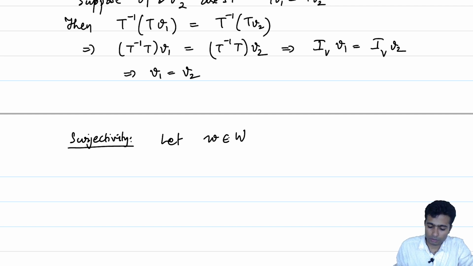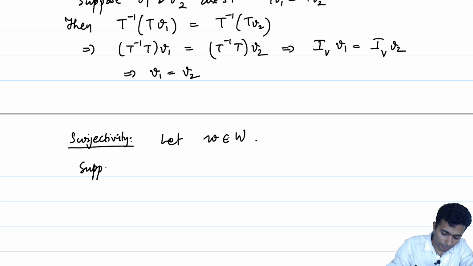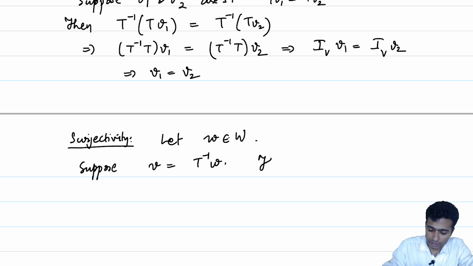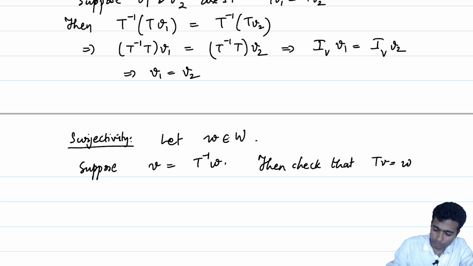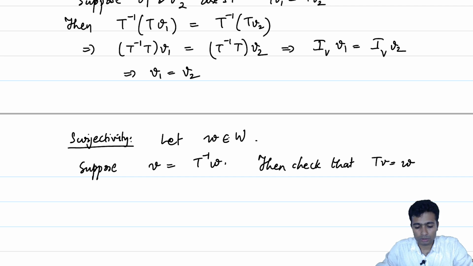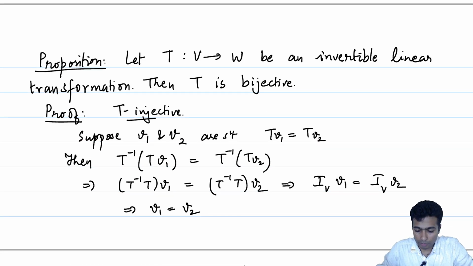We have a very immediate candidate. Suppose v is equal to T inverse of w. Then check that, I leave that as an exercise, T(v) is equal to w, and hence it is surjective. So we have established our proposition.